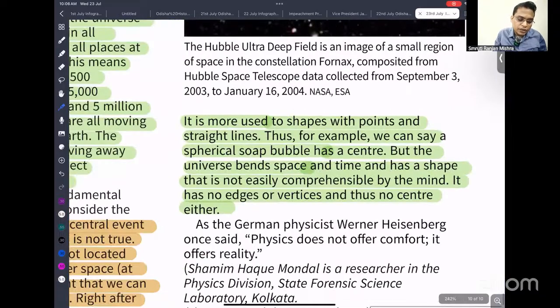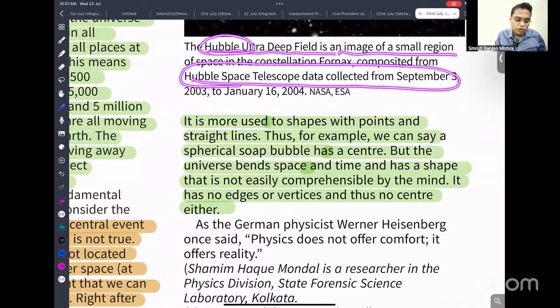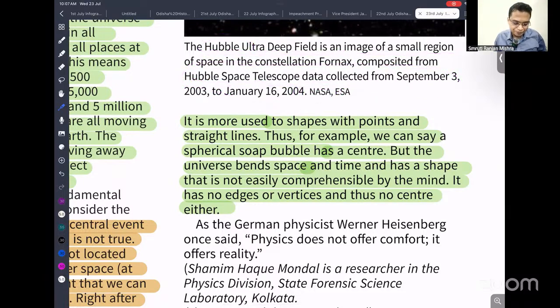So this is the Hubble Ultra Deep Field image. Here you can see the Hubble Space Telescope. You have to study about the Hubble Space Telescope. The telescope was launched by which country? You have to remember it is NASA, the Hubble Space Telescope.